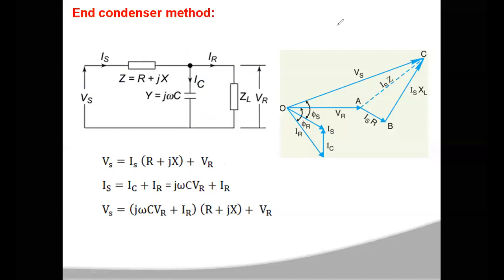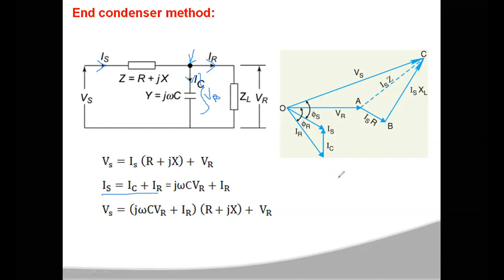Similarly, the sending end current Is can be written as Ic plus Ir. At this node you are going to apply KCL, Kirchhoff's current law: incoming current is equal to outgoing current, so Is is equal to Ic plus Ir. Ic is the current flowing through the capacitance, and the capacitance voltage is VR. VR is the voltage across the capacitance.